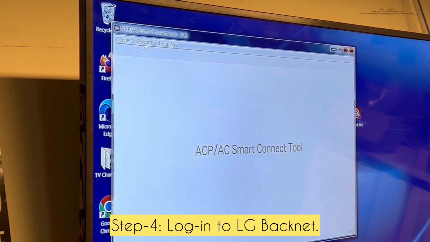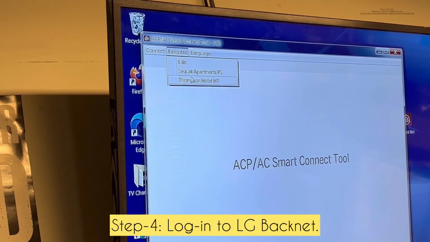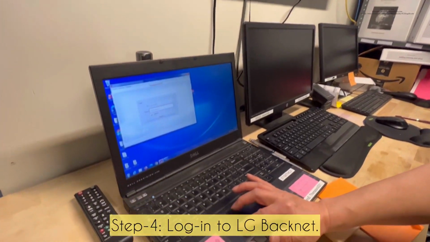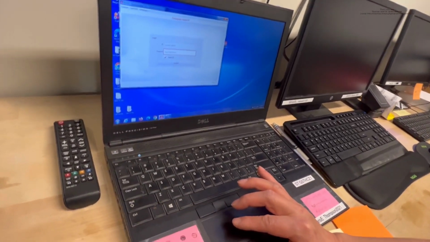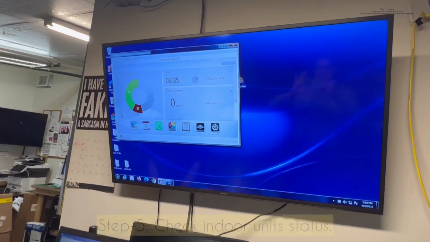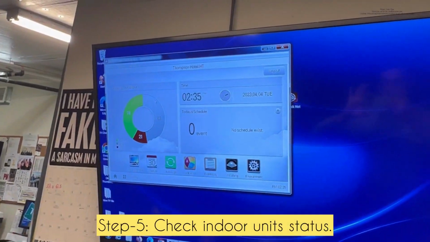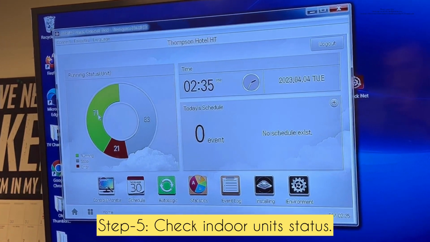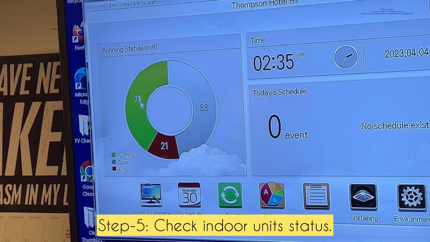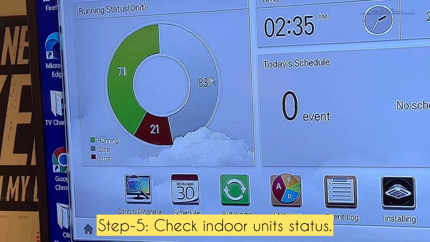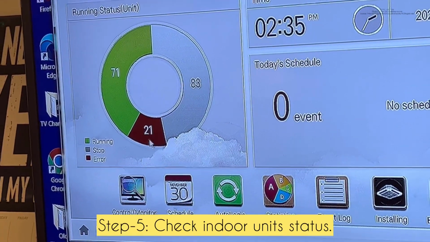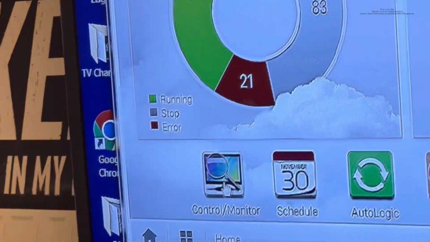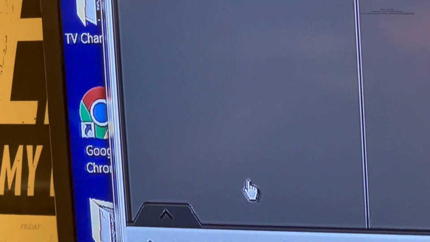So here we can choose the hotel site. Here we input the username and password. So from this screen we can see we have 71 indoor units running, 83 stopped, and 21 have some issue. So we can go inside to check everything.